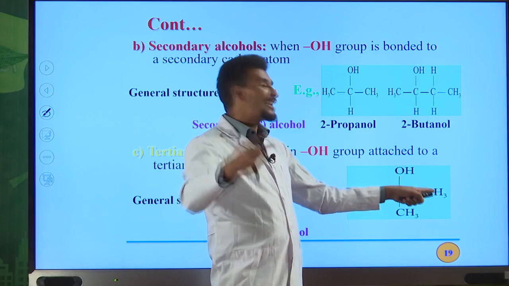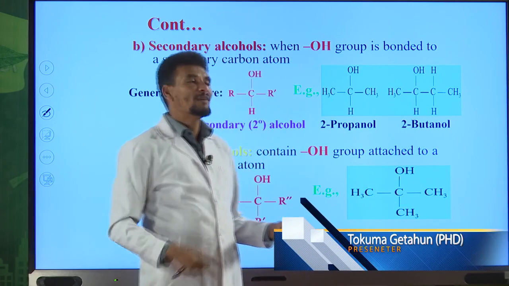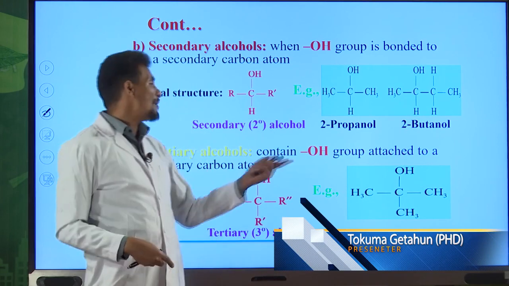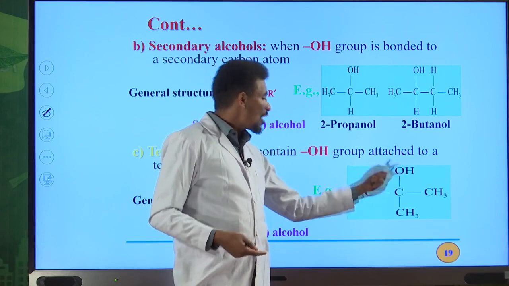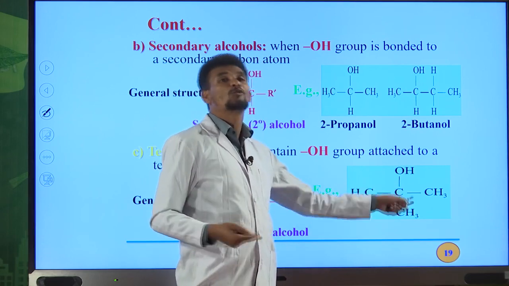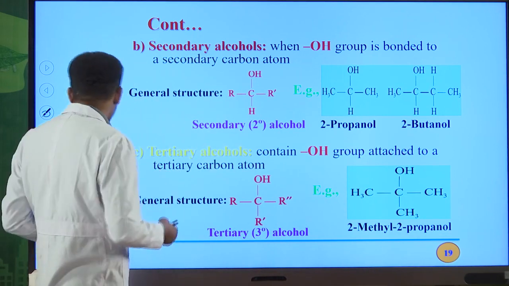Then an alkane that contains 3 carbon atoms is propane. The E of an alkane must be replaced by OL to name the IUPAC names for alcohols. Because of this, the IUPAC name for this compound is 2-methyl 2-propanol. So this is an example for tertiary alcohol.